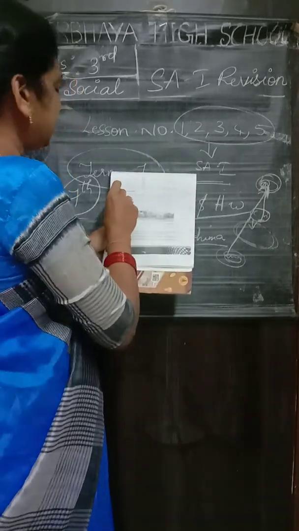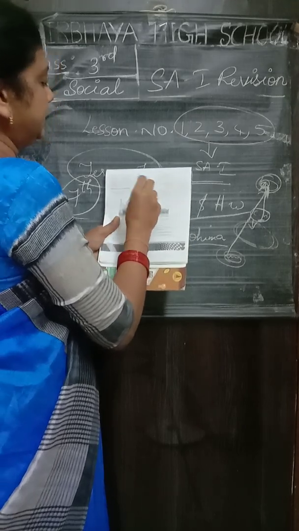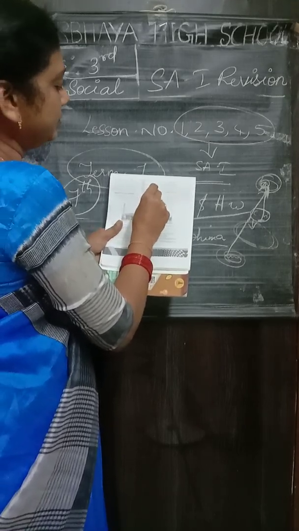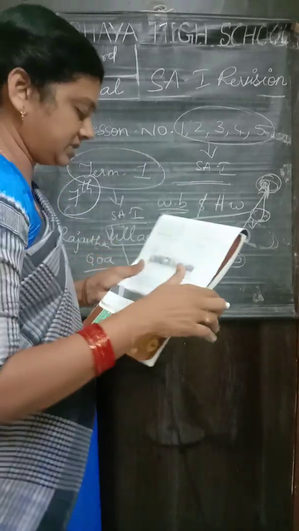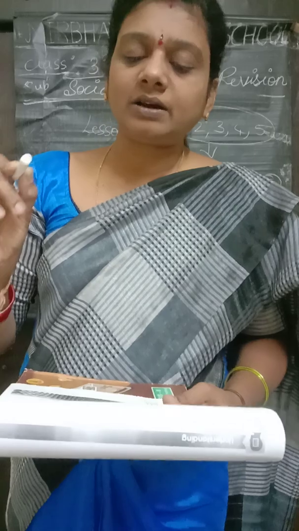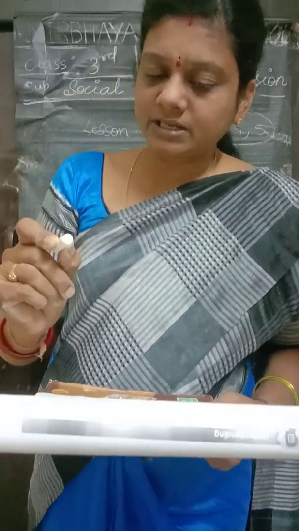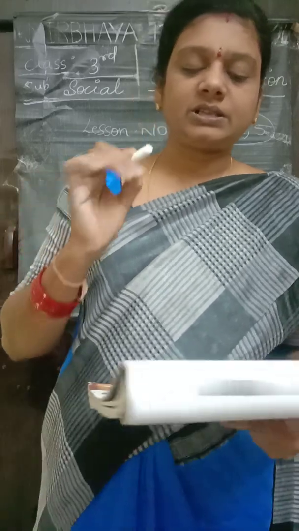And the 11th one, state government. It looks after a state. The 12th one, it is short answer questions. Where is the central government of India located? Mention one of its main functions.